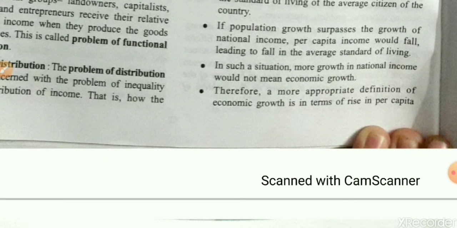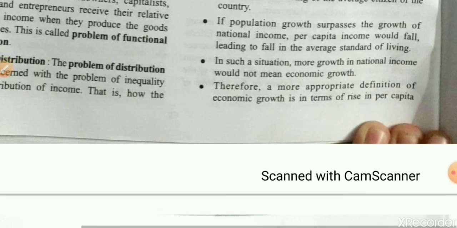In such a situation, more growth in national income would not mean economic growth. If your population is growing more than your national income, then your national income growth would not mean economic growth, because your population is more than your national income.